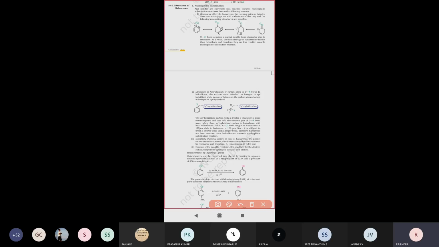So how to remember that simply: every carbon atom in an aromatic ring exhibits sp2 hybridization. And if we take CH3CH2Cl like that, these compounds always show sp3 hybridization.